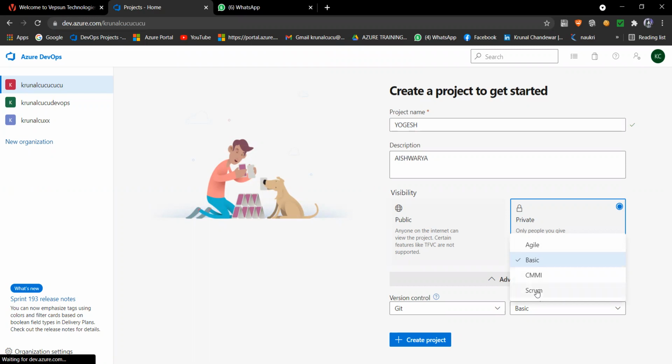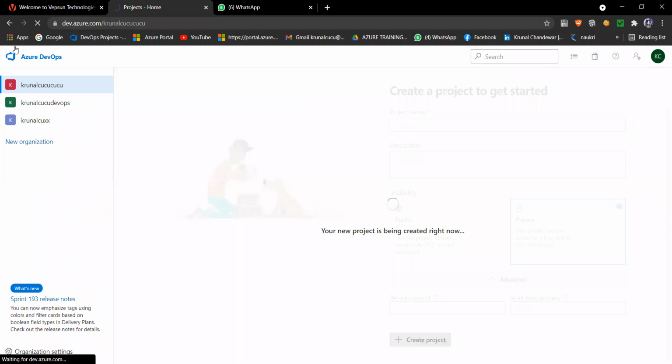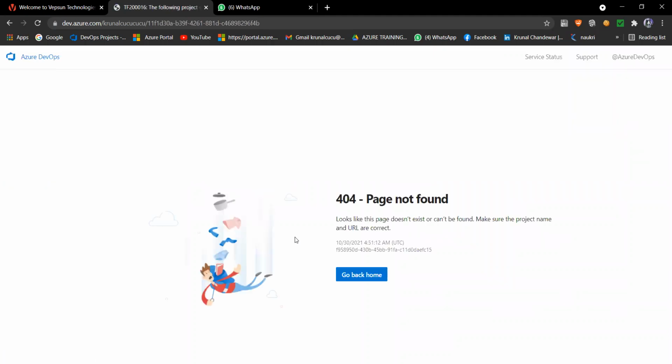In most businesses everyone is going with Scrum, and Agile is also used many times, but for business purposes people go with Scrum. So I will select Scrum as my work item process, and then say create project. Under this organization, Kunal CU, one project will be created.